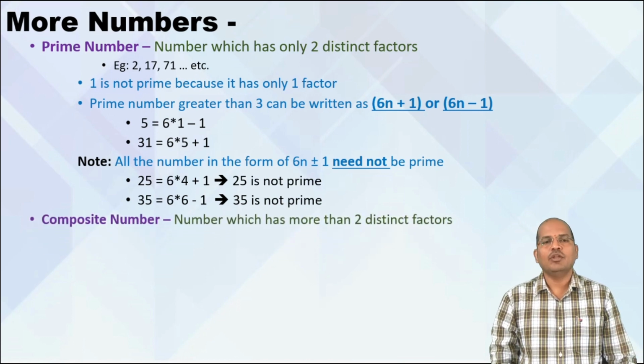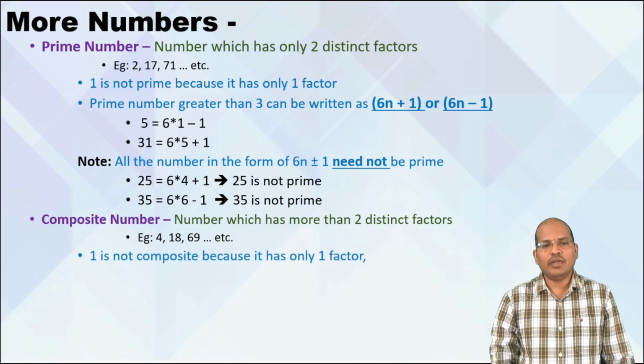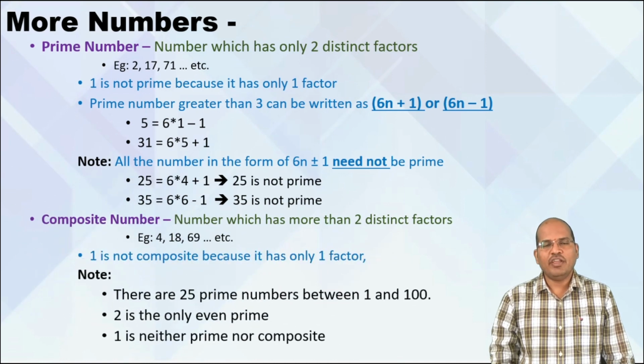Okay with that? Now, going ahead, what is a composite number? A number which has more than two factors is composite. You can speak about 4, 18, 69. And keep in mind that 1 is neither prime nor composite. Why is it not composite? Because 1 has only one factor. Yes or no?